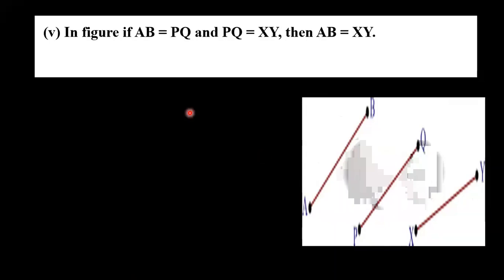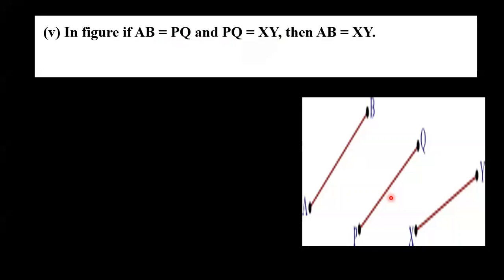Here is the first one. If AB is equal to PQ, and this PQ is equal to XY, then they are asking: is AB also equal to XY? True, ma'am. Which axiom is this? Axiom 1. See here, AB is equal to PQ, PQ is equal to XY. Now obviously, AB is equal to XY. Axiom 1: things which are equal to the same thing are equal to one another.